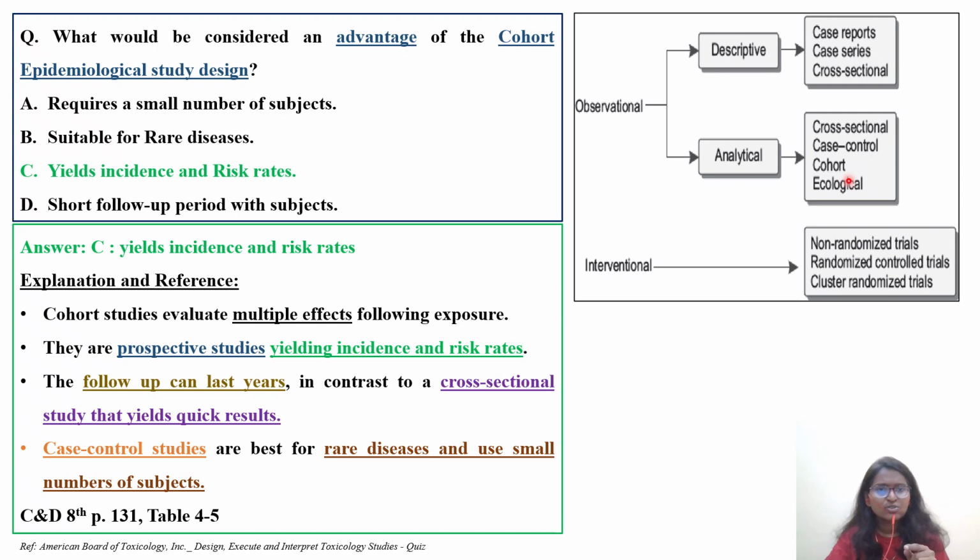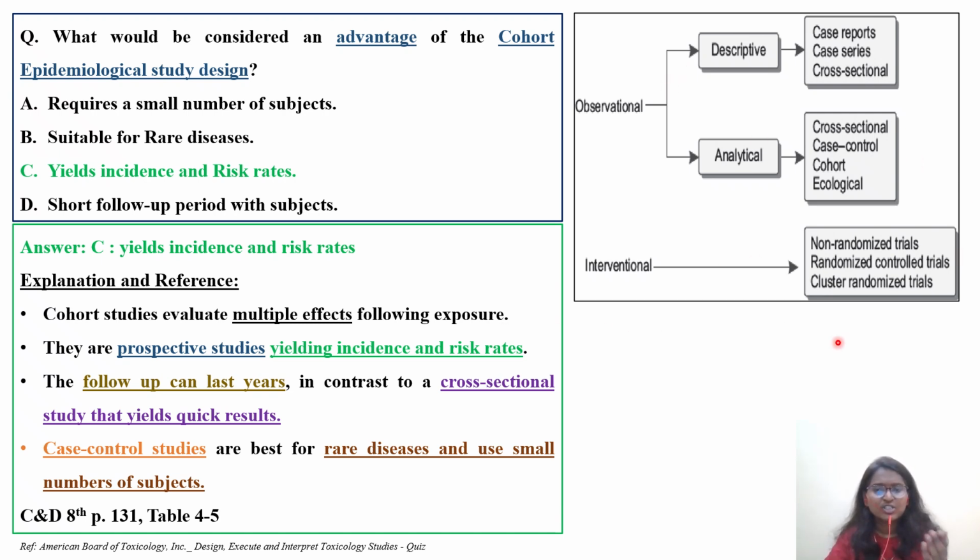Coming to cohort studies, they yield incidence and risk rates. Cohort studies are used for multiple effects. They are prospective studies. Case control is for studying rare diseases, using a very small number of subjects. This is how you have to remember it in your exam. Coming to interventional studies, we have non-randomized trials, randomized controlled trials, and cluster randomized trials. Interventional studies are related to clinical trials, and observational studies are for epidemiological studies.